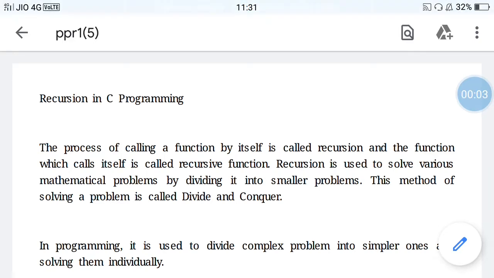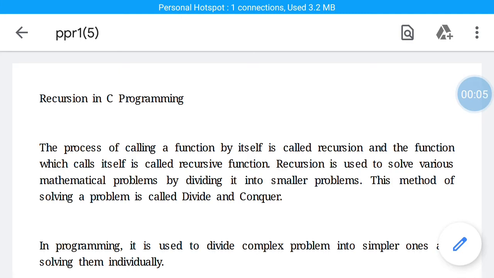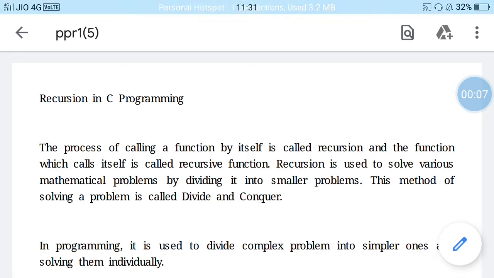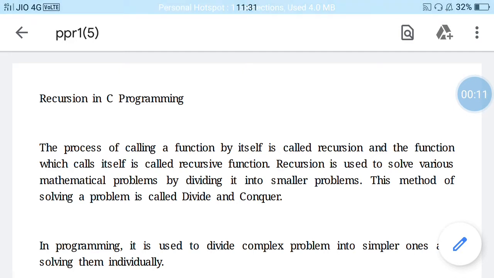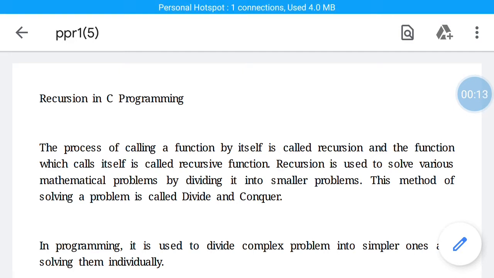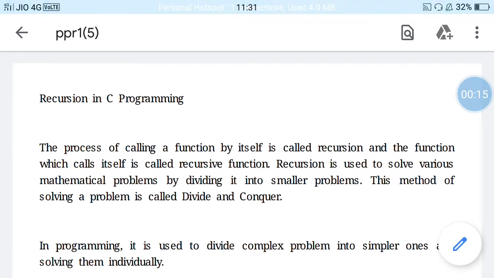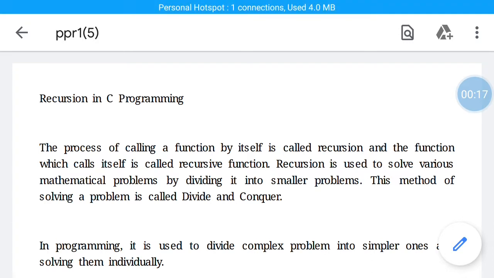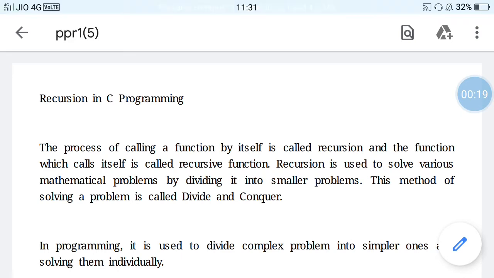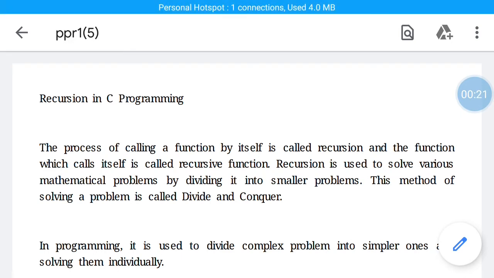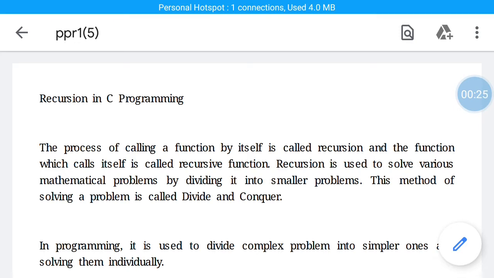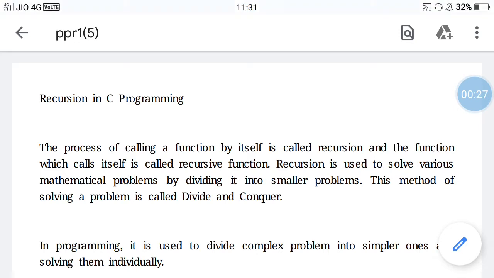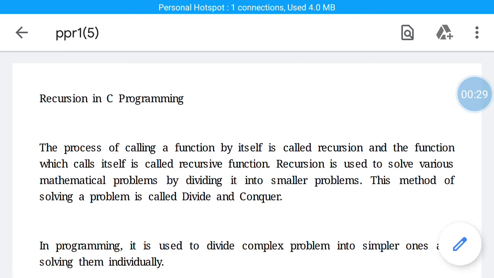Hello everyone. So today we will discuss recursion. Recursion is a process which comes into existence when a function calls a copy of itself to work on a smaller problem. Any function which is calling itself is called a recursive function, and such function calls are called recursive calls.